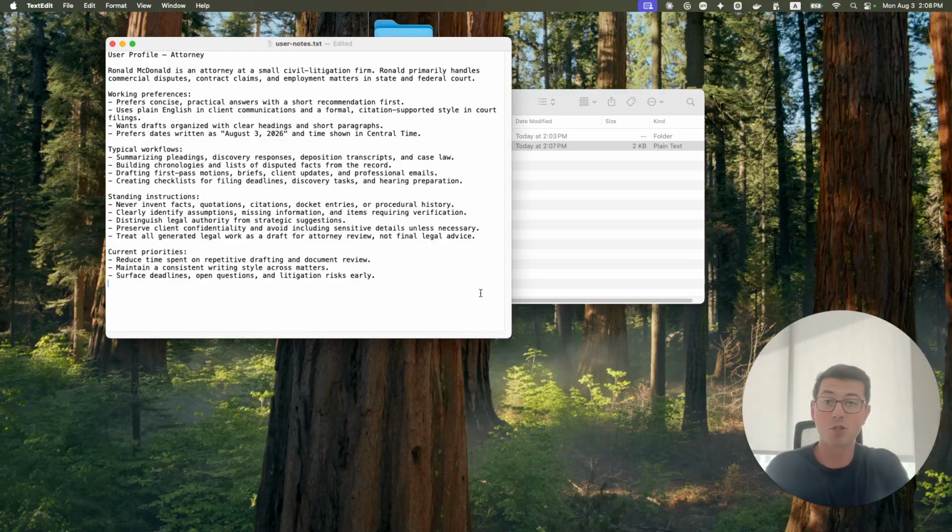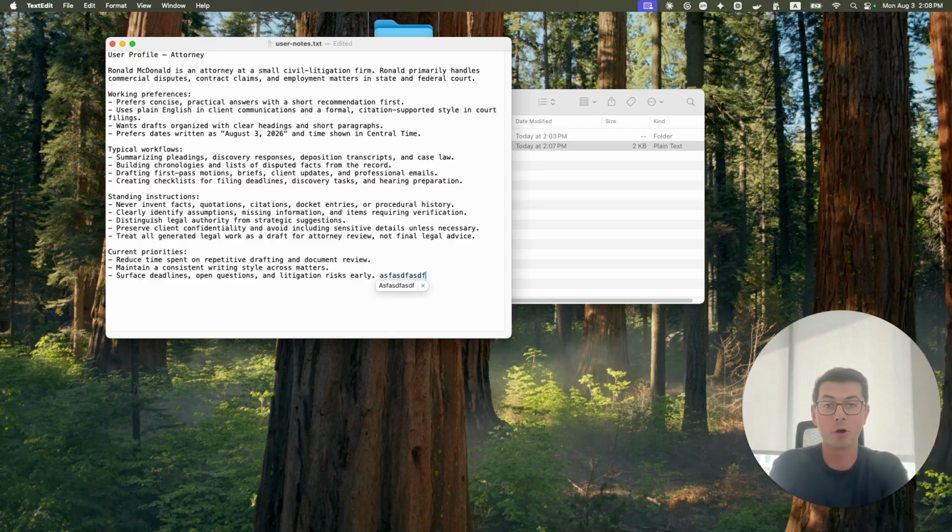Also point out that this is just a regular file on your computer. It does not really matter if Claude is maintaining this or if you're maintaining this. And what I mean by that is you are free to go in and add some information here at your will. You don't need to wait for Claude to add information. You can populate the memory with anything you'd like.